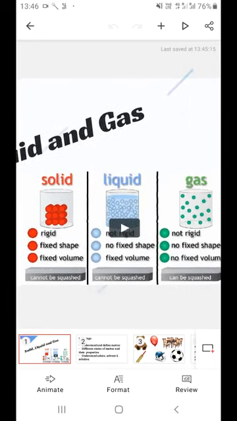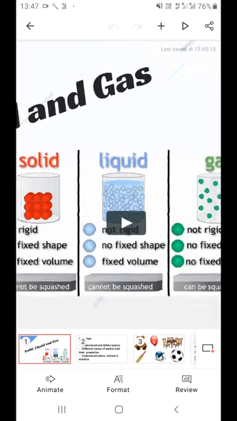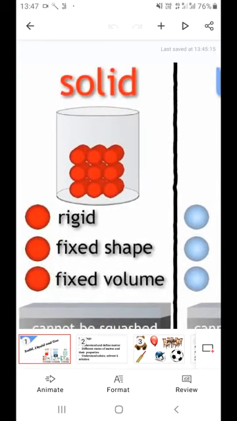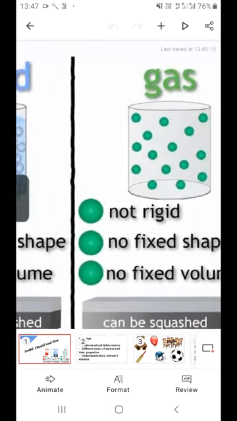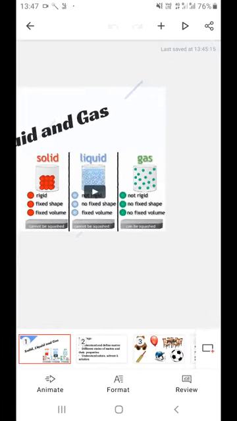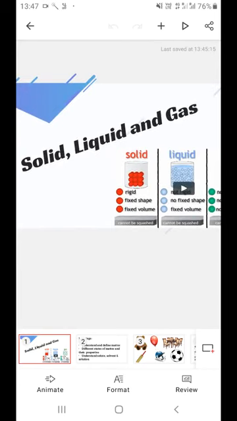Solid, liquid, gas is the name of the topic. And there is a picture over here which shows the molecules present in the solid, liquid, and gas. I'll zoom it a little bit. You can see these are the molecules in solid, these are the liquid molecules, and these are the gas. We are going to find more information on it.